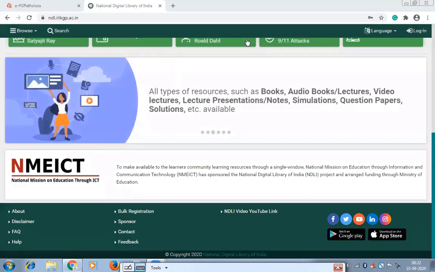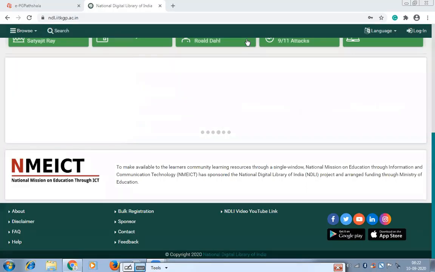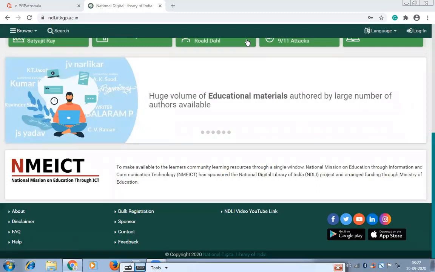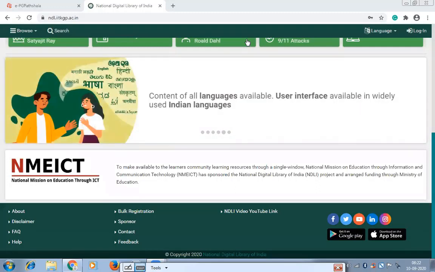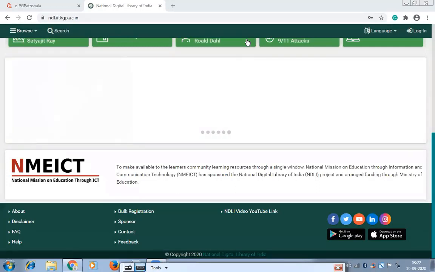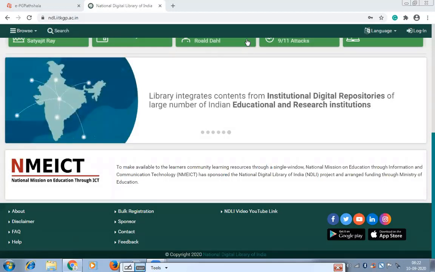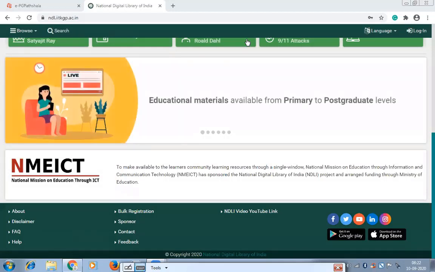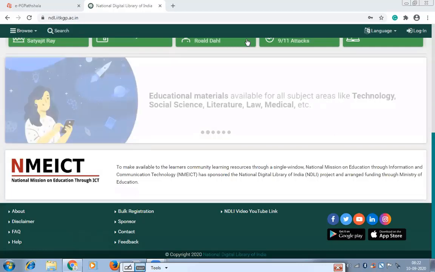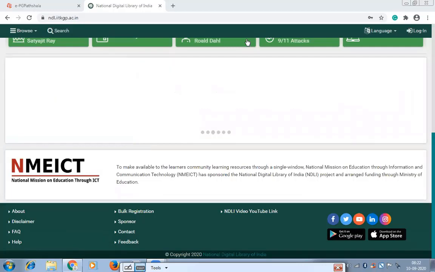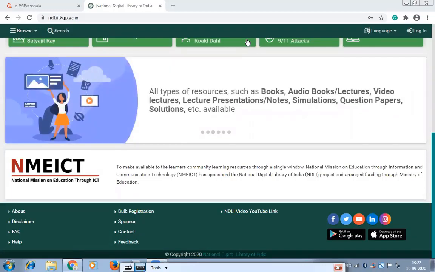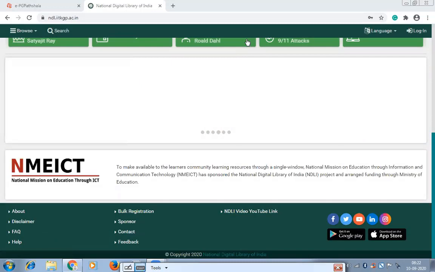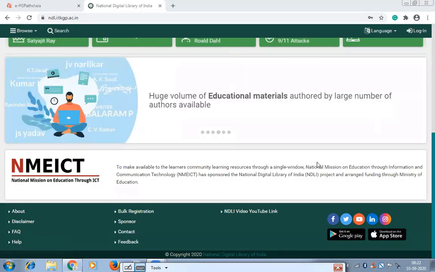You can download those books and use them from the NDL. It also has audio books, included keeping in mind the need of visually challenged people or people who cannot access a normal library. So this gives you ample material.